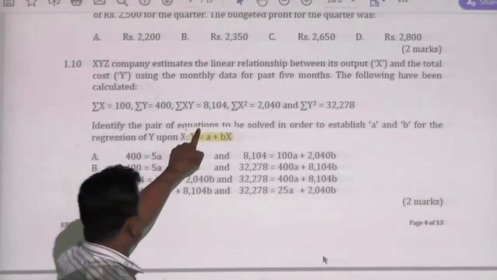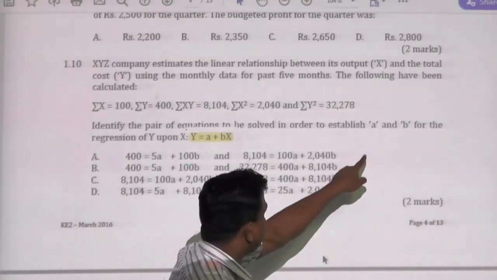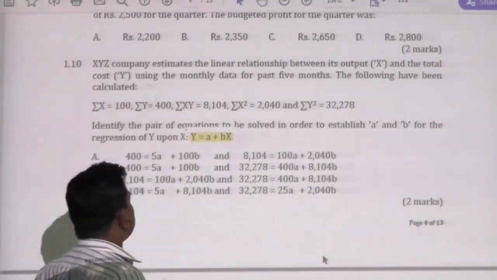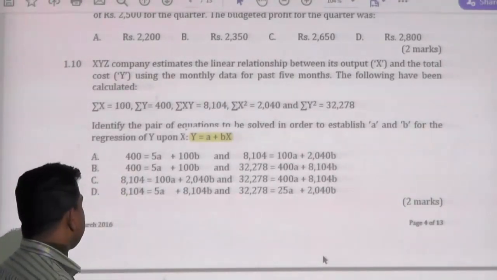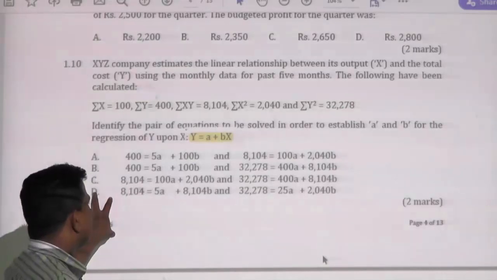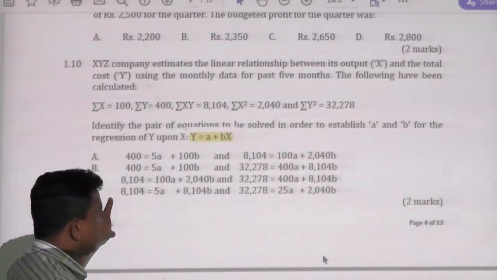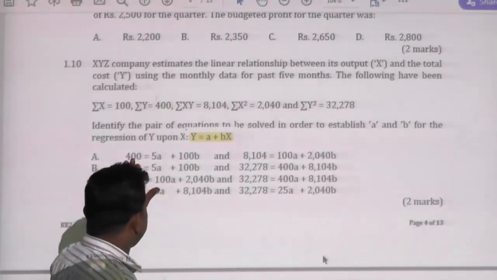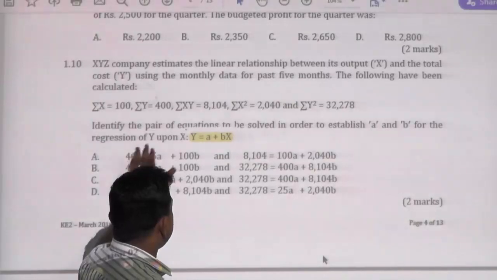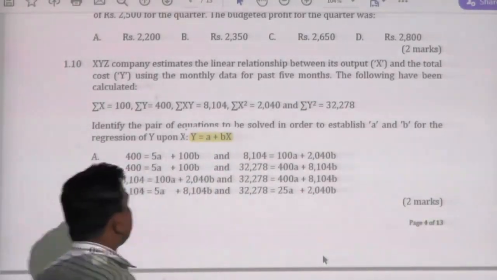Identify the pair of equations to be solved in order to establish the a and b values for the regression line. Is that clear? That is the question. To solve a and solve b, what would be the most suitable two equations?